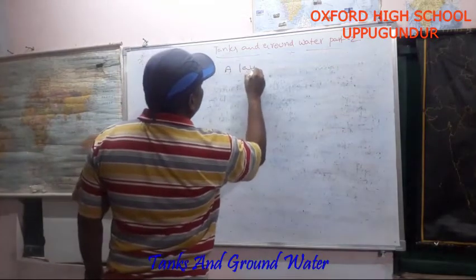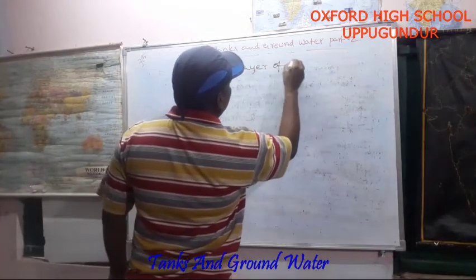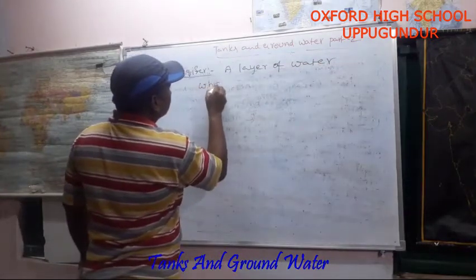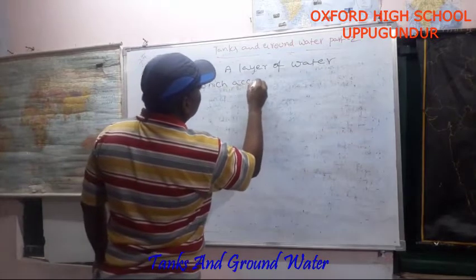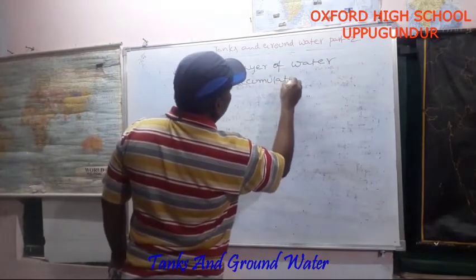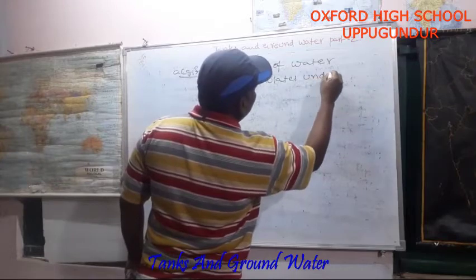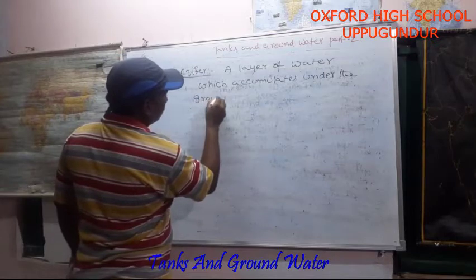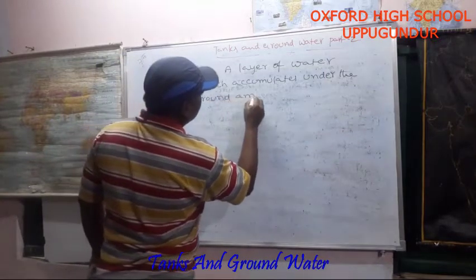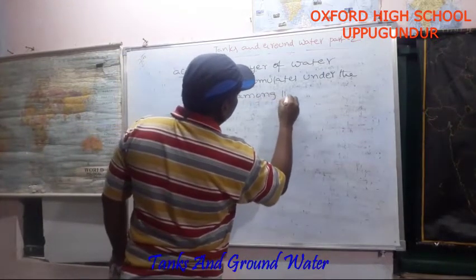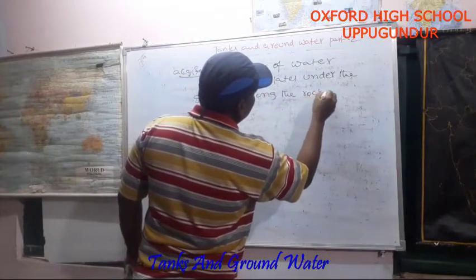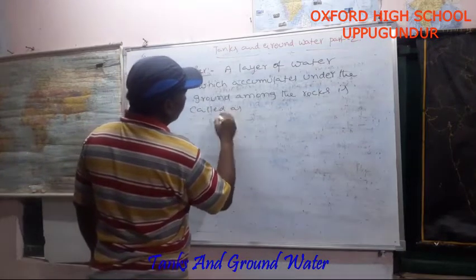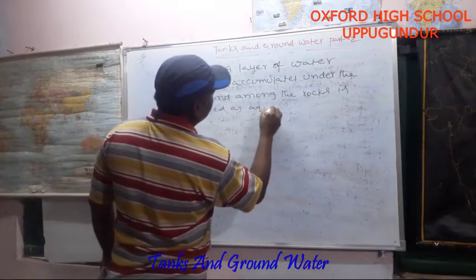A layer of water which accumulates under the ground among the rocks is called an aquifer.